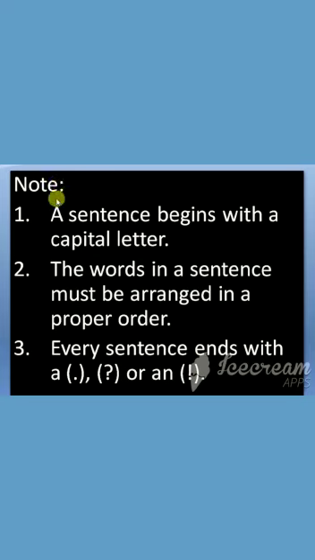You have to note down these important points, children. First point, a sentence begins with a capital letter. So always a sentence will begin with a capital letter. Understood? Secondly, the words in a sentence must be arranged in a proper order. Should be in proper order. Thirdly, every sentence ends with a full stop or a question mark or an exclamation mark.